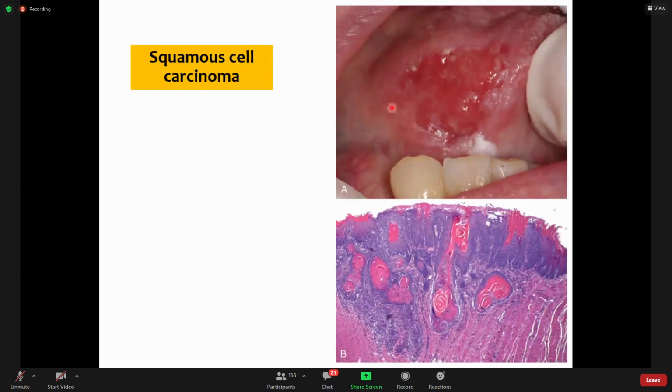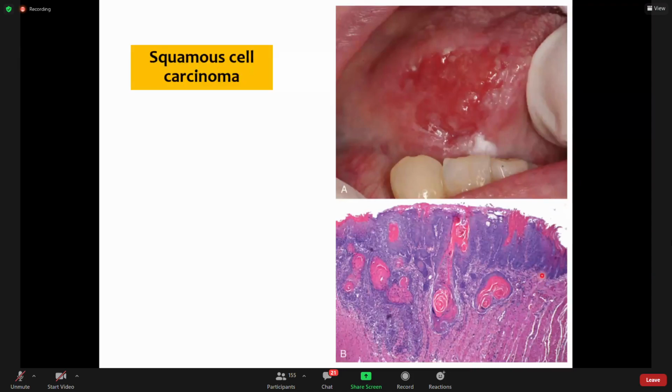Now you can see a growth on, I think, the ventral surface of the tongue. Now this is the growth. The surface of this growth is now ulcerated. This is the typical appearance of carcinoma.